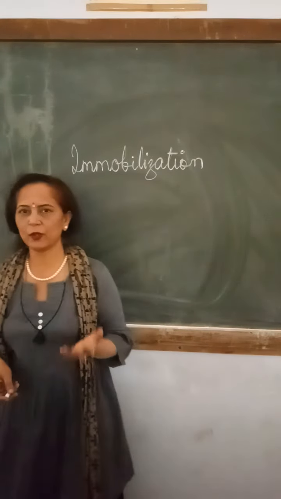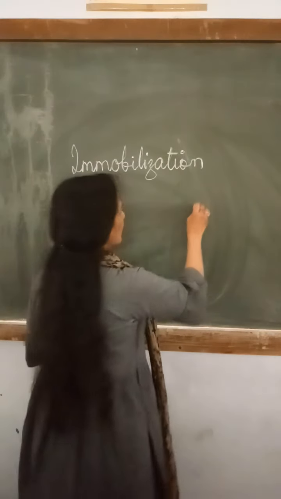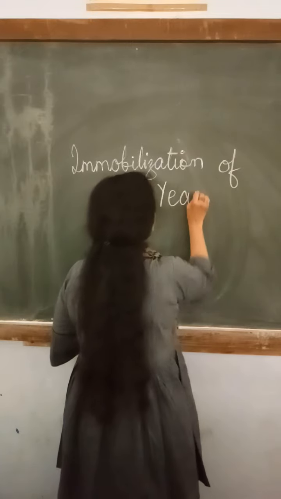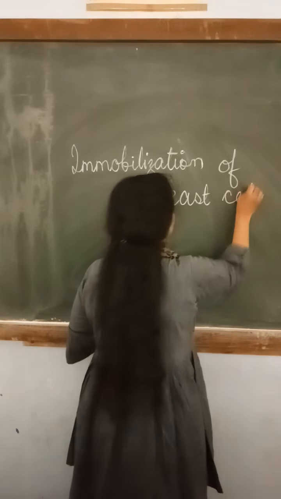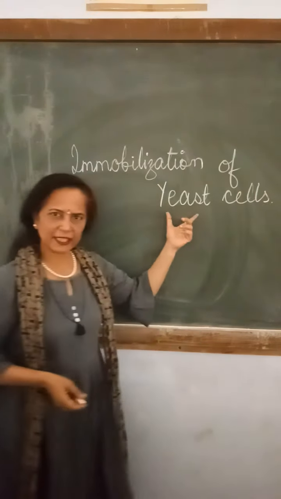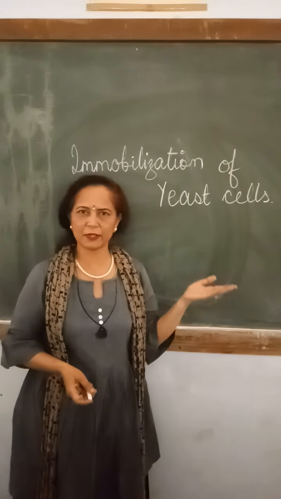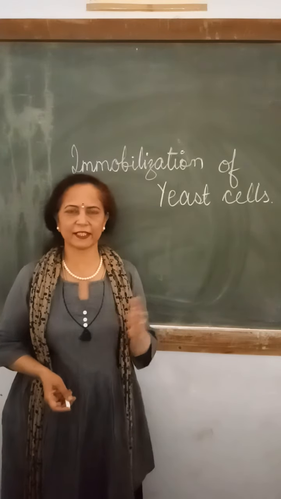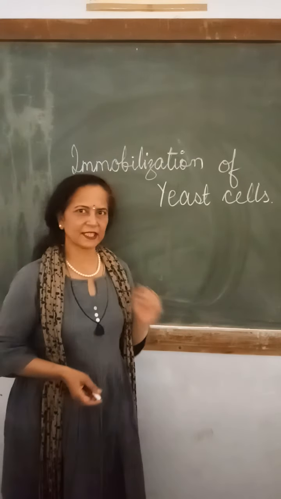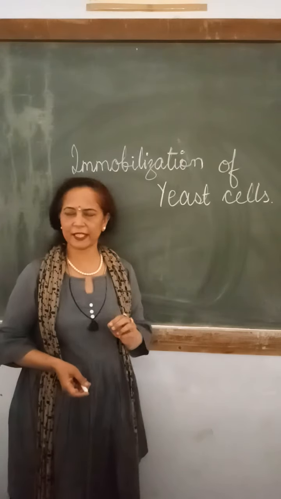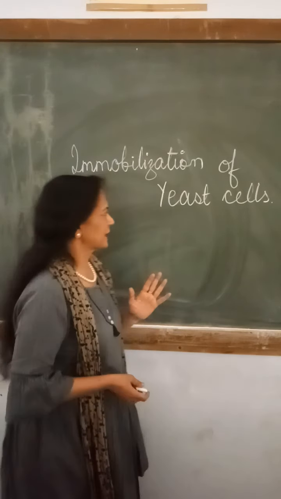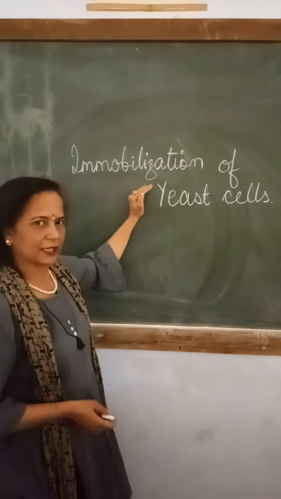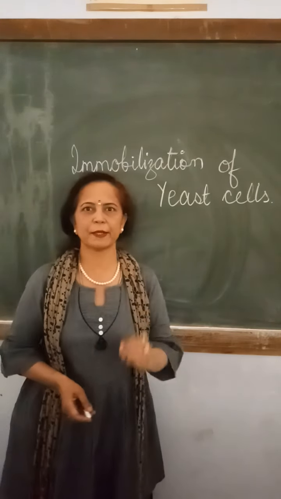Okay. Now here we are going to immobilize yeast cells. Yeast cells are bigger in the size, they are readily available in the market in the form of the powder, or we can also activate the culture of yeast very nicely by using a particular media, adding some carbohydrate. So that is why we have selected yeast cells for immobilization method. Okay, here we are going for entrapment method.